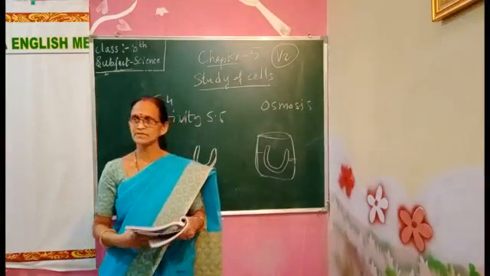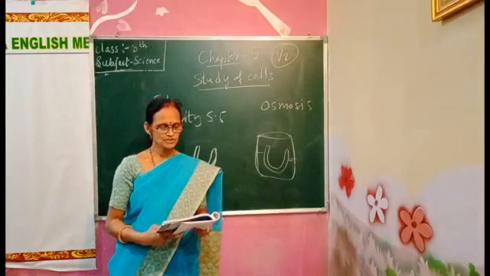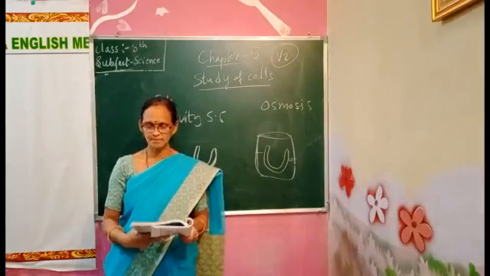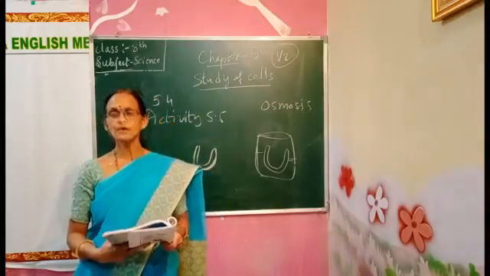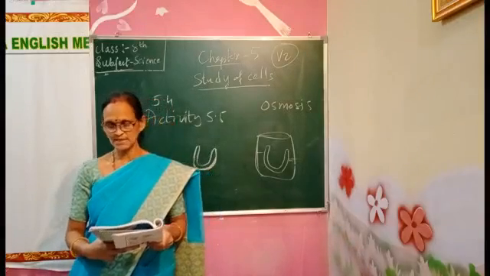Here he is giving you an example. In blood, the concentration of sodium is less, and it is more in the heart muscle cells.